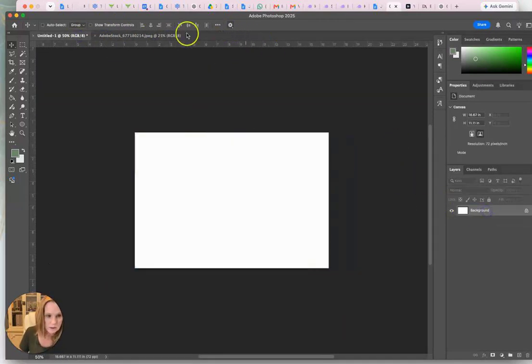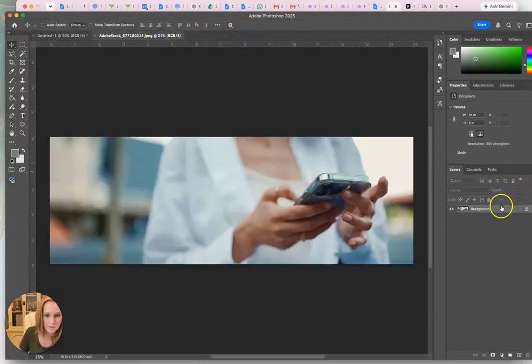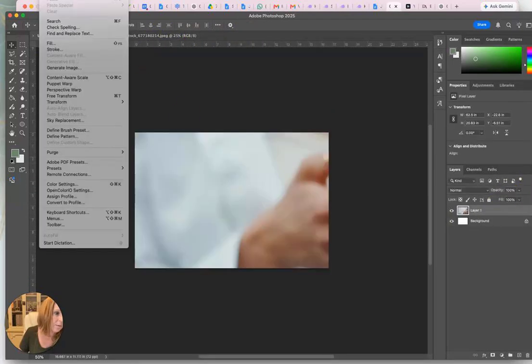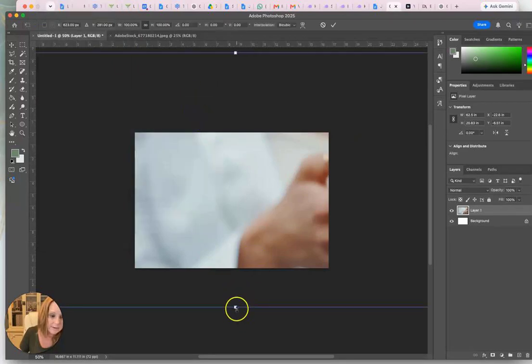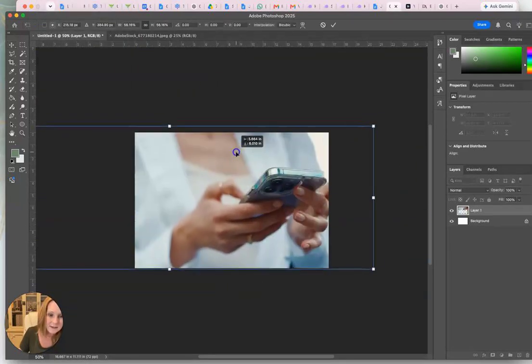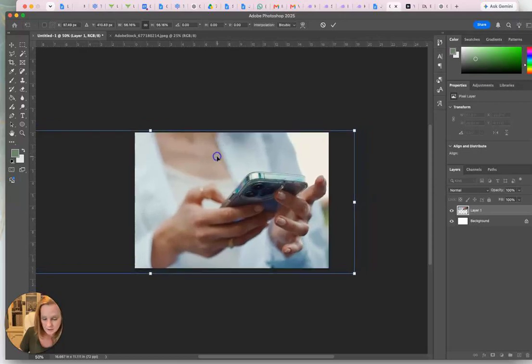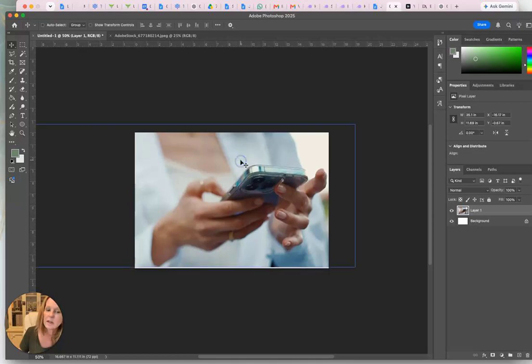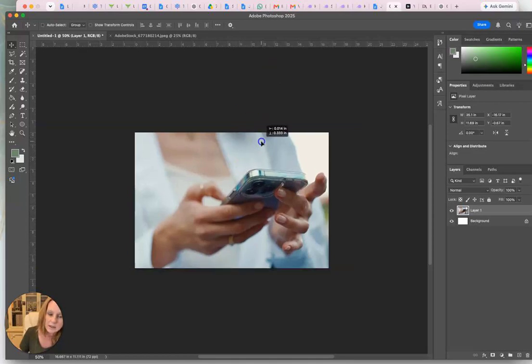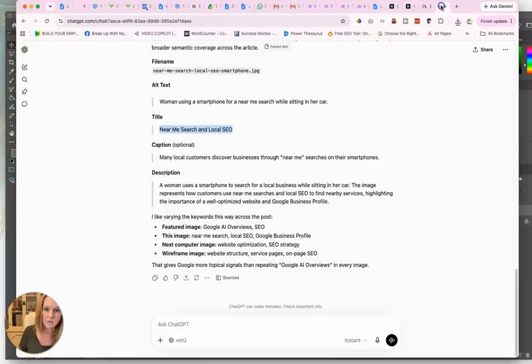Get rid of this one, and then slide this one on over. So maybe the question might be like, hey, well, if you already own this one, doesn't that mean that you used it for a client? Yeah, probably. But I might have used it for a webinar. Even if I used it on their website, it's not going to be the same title. It's not going to be the same description. It's not going to be the same crop. So all of that can change. And so it's perfectly fine to use the same stock photo across websites.